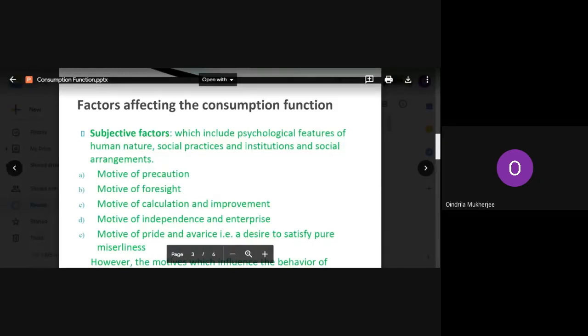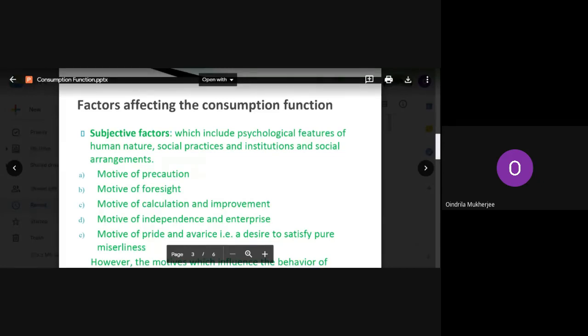Now subjective factors are basically what? They are basically the psychological features. Okay, psychological features. They are the social practices. They include the social arrangements. So all these things are included under the subjective factors. They refer to certain motives which individuals and business firms have, they refrain from spending out of their income. Okay, so we will see what are the various subjective factors affecting our consumption pattern.